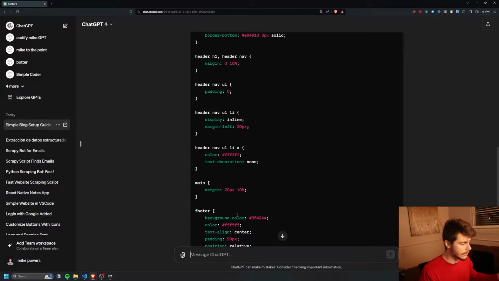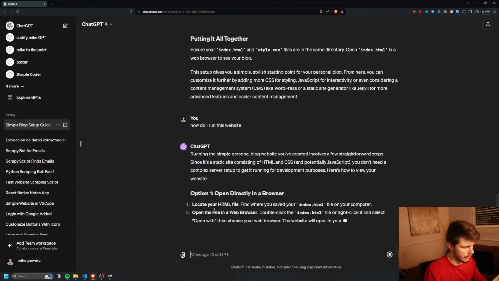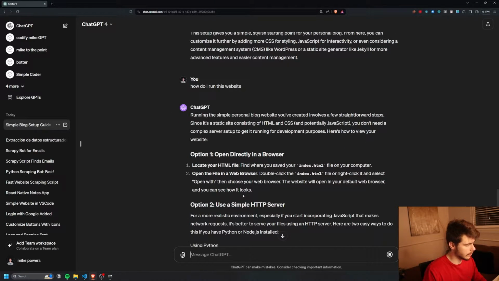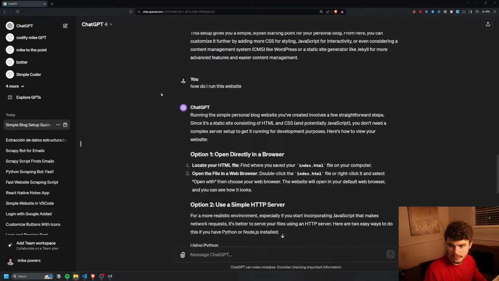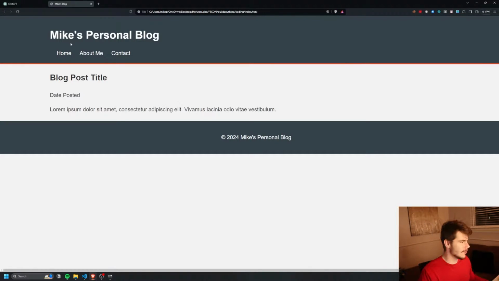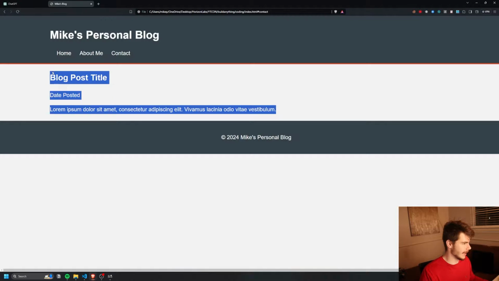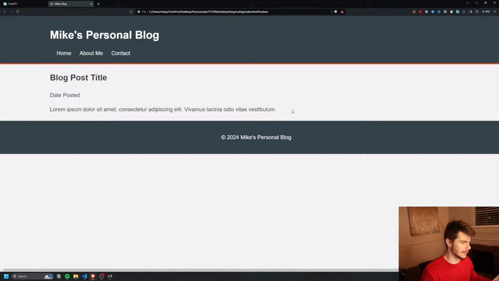Awesome. So we have this code now, literally copy and pasted from ChatGPT. How do I run this website? Do we just open our HTML and double click it? I have no clue how to code or how this even works. All we're going to do is come on over to our directory where we made our little project. And if I open up our index.html file inside my folder, you can see, look at that. We have my very simple personal blog built out right here. And it looks like we have a little navigation here, a simple blog, and look at that. We can just start from here and build it as such.